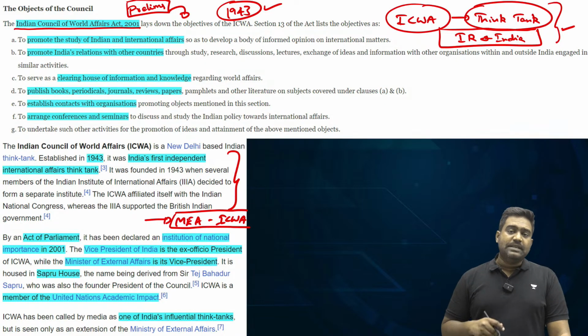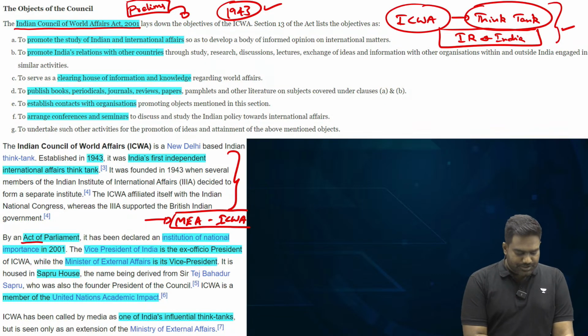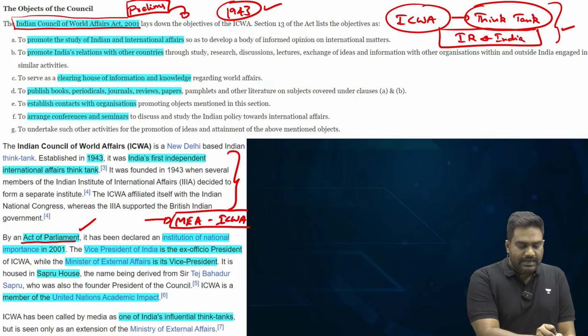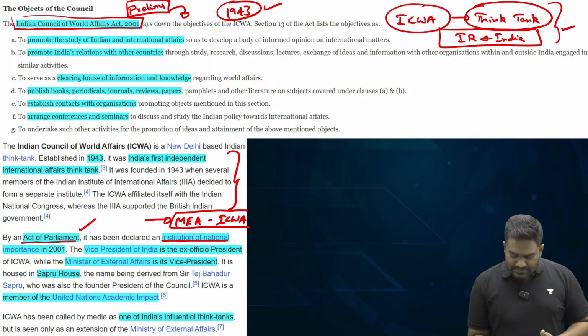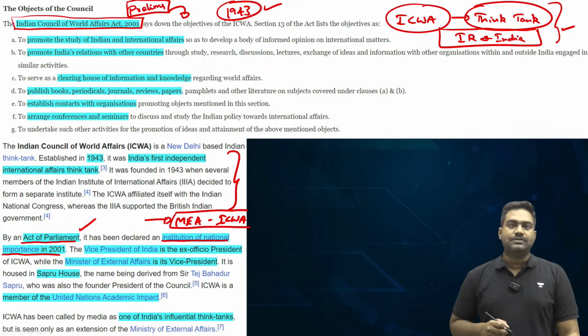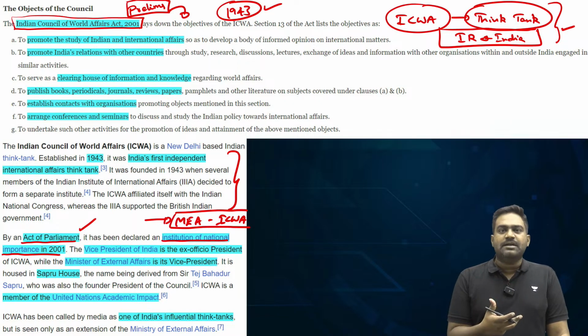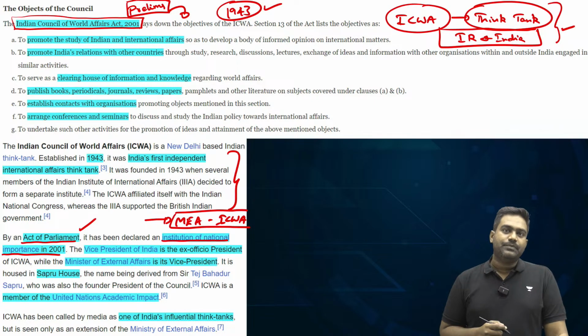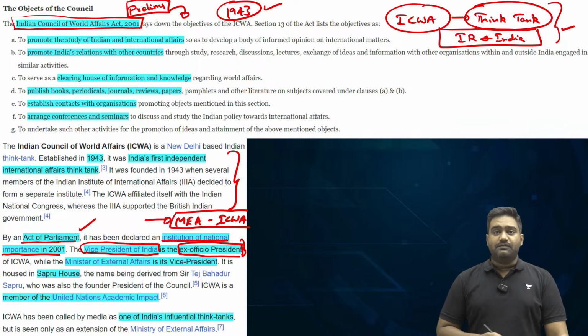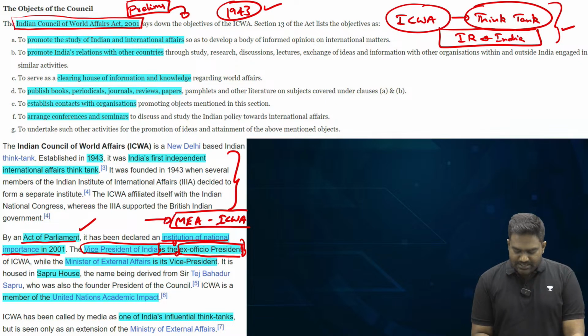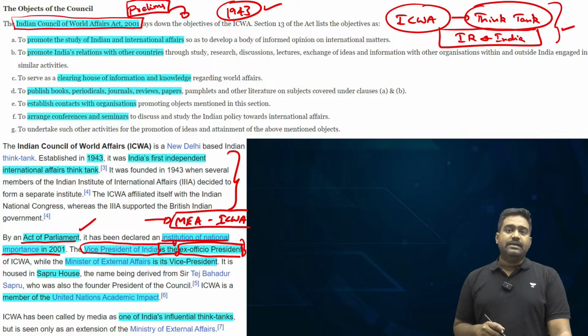This body has been given statutory status through an Act of Parliament, the Indian Council of World Affairs Act, that was passed in 2001, and it is recognized as an institution of national importance. That is what makes ICWA a prominent institution. Now it is headed by the Vice President of India as the ex officio President. The Vice President of the country, by virtue of being the Vice President, occupies the President role as far as the Indian Council of World Affairs is concerned, and the Minister of External Affairs